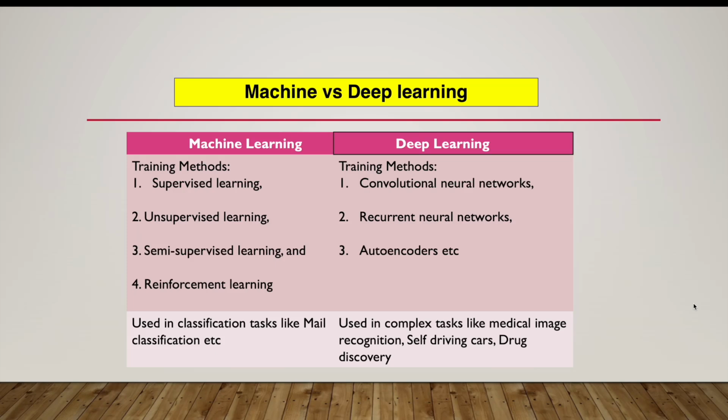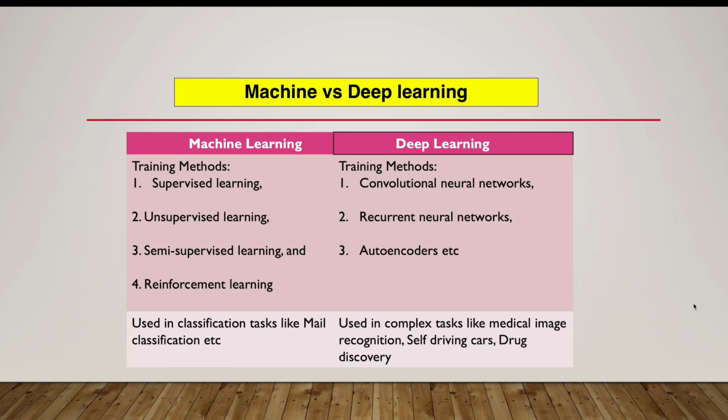Some data would be tagged with labels, but some will not. And then there is reinforcement learning. We will discuss these in a separate video altogether, but at a high level these are the different training methods used in machine learning versus deep learning.